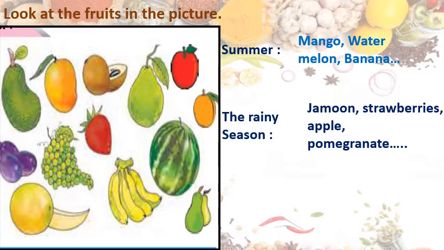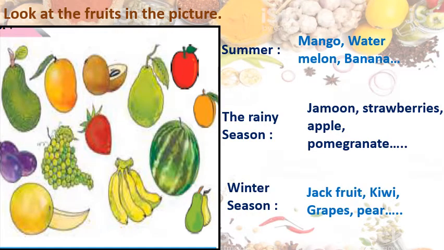Nowadays, through the advanced technology, we can grow these fruits in different seasons also, but in more quantity we get them in the specified seasons. Winter season, we get jackfruit, kiwi, grapes, pear, etc.